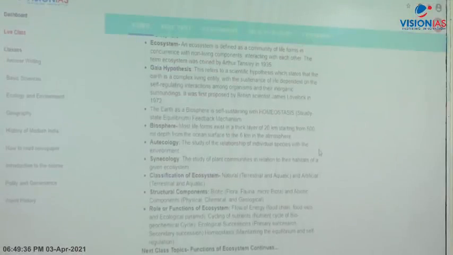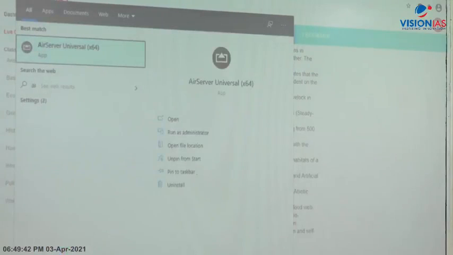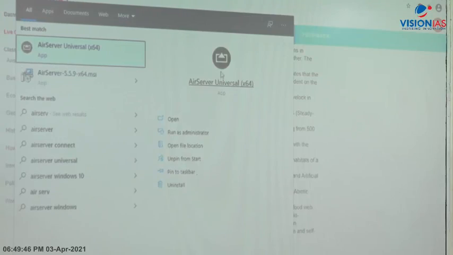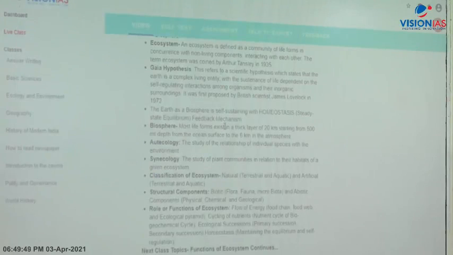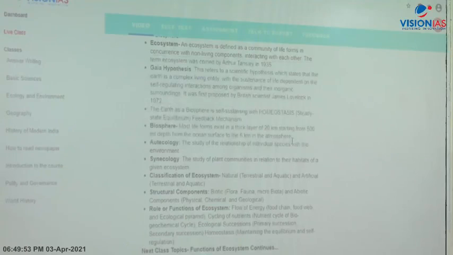I'm showing you the question here. Connect it. I'm going through the previous year question paper. You will be seeing what questions have been asked in the UPSC exam.